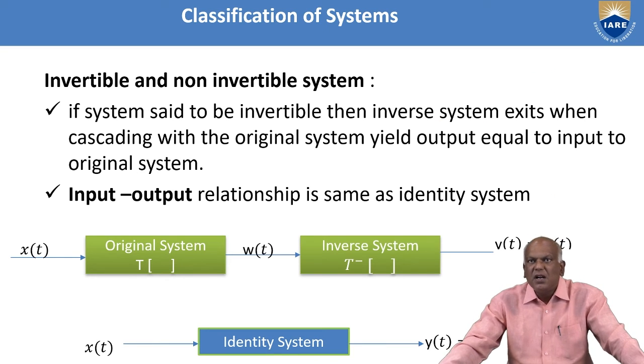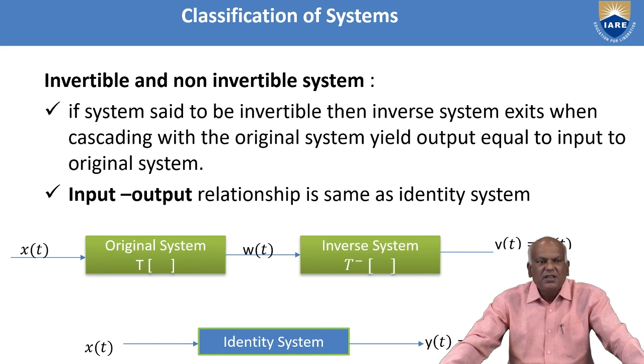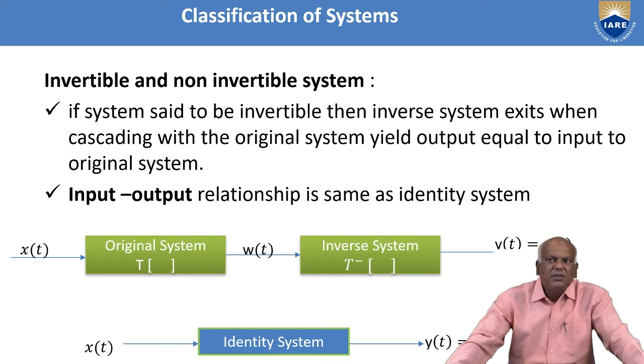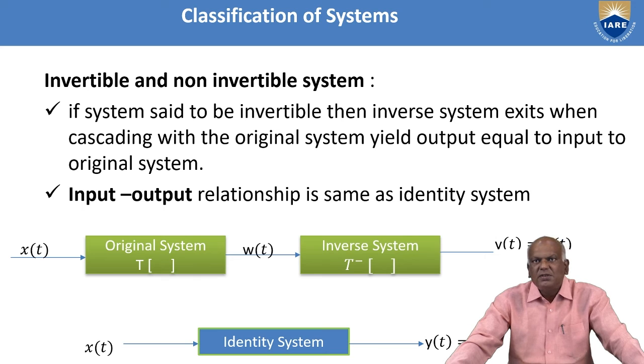Next, invertible and non-invertible systems. A system having input and output signals, where the input signals can be recovered from the output signals, then an inverse system can exist.